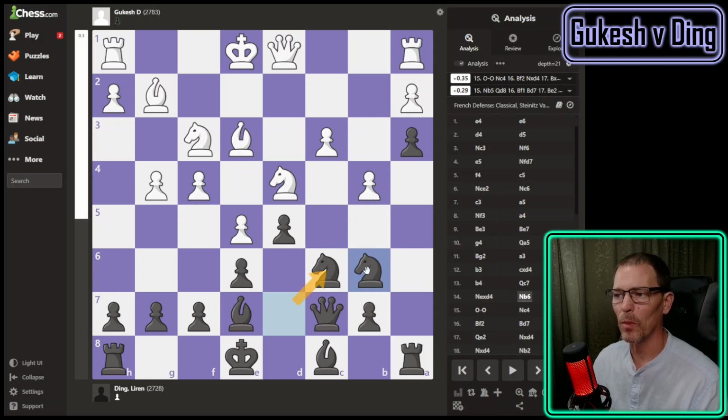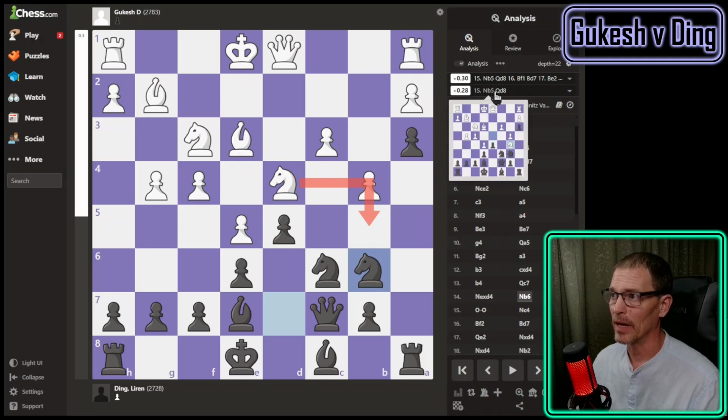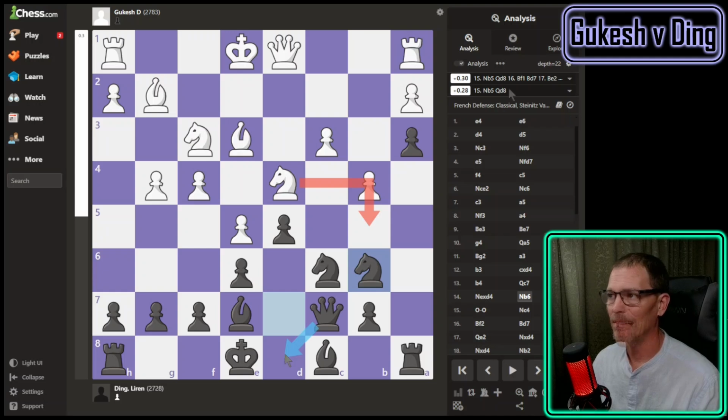But now this becomes more clear to me, because now this knight has a pretty easy path down there, which is something I just mentioned a second ago. Okay, I didn't see that when it was back here, but now I see that, and maybe that's why knight to B6 was an option. Stockfish would play knight to B5 to threaten the queen, but the queen would just go back one. Interestingly, the second best move is also knight to B5. What? Okay, I've run into that, I think mostly on Lichess, but it's happening here too. So if you don't want to play knight to B5, why not try this other move, knight to B5? And in both cases, queen to D8. I think that's a mistake.